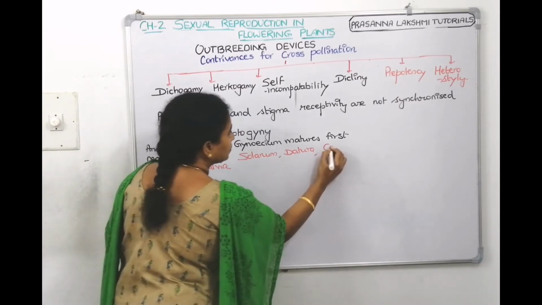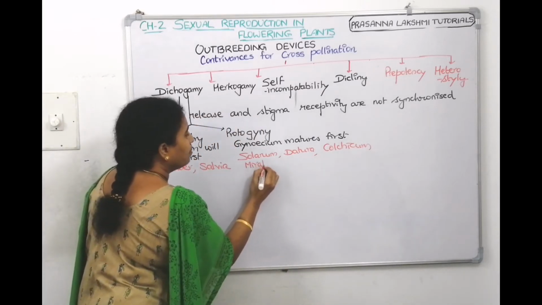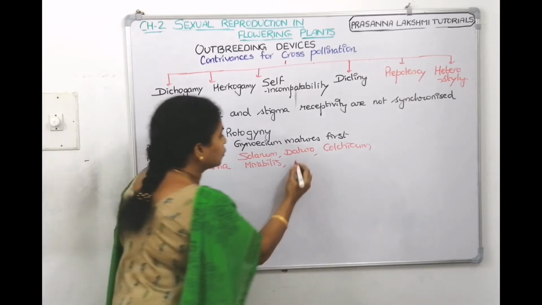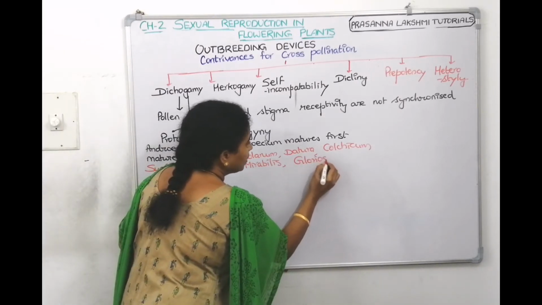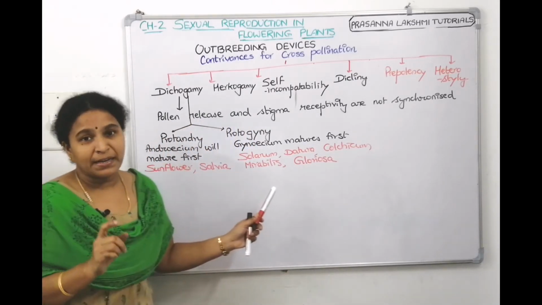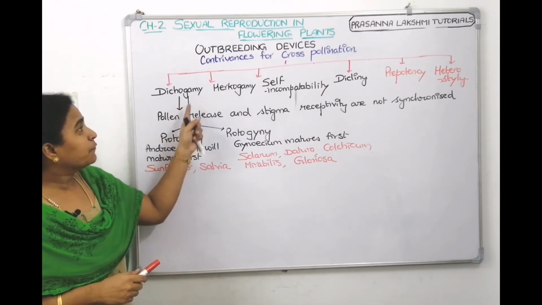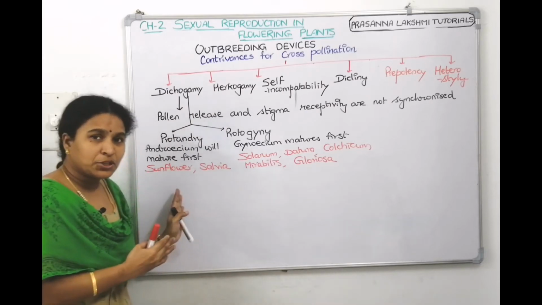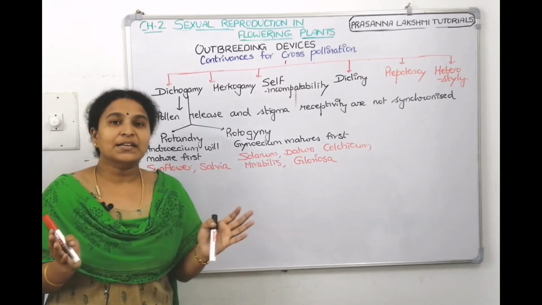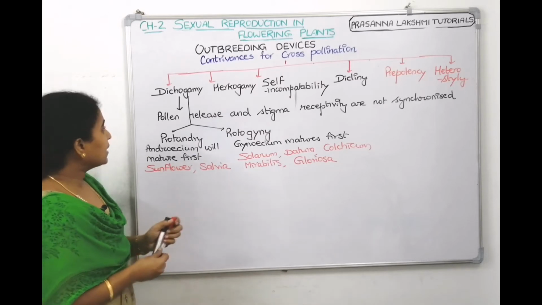By the time the pollens are not ready, they are not released. So, this comes under first outbreeding device. Androecium is maturing first, gynoecium is not ready to receive it. Gynoecium is maturing first, pollen grains are not yet released. So, then it has to go with cross pollination only. This is our first technique.